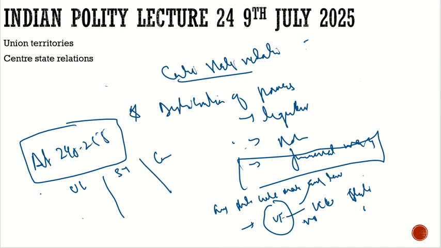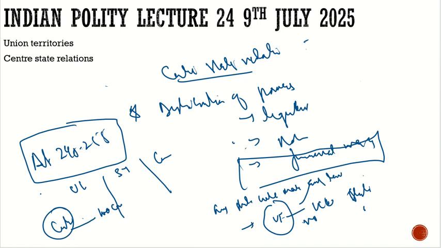Now let's suppose the center makes a law. Will that law be implemented in any part of India? 100% correct. This law can be implemented in any part of India, whether states would like that or not. We have the process for that. If the federal structure is being changed, then definitely it will be applied in any part of the country.